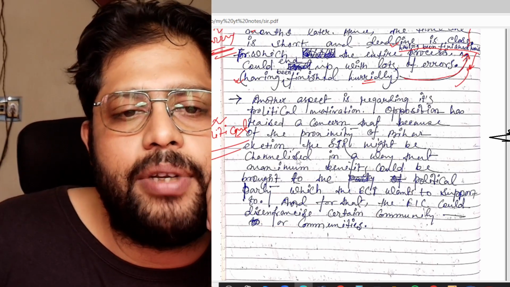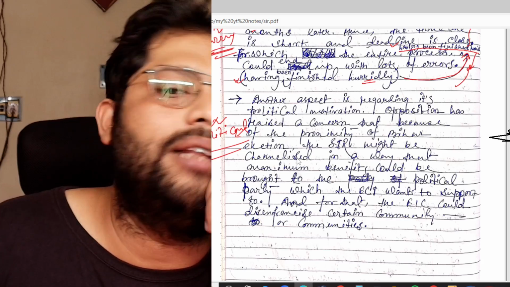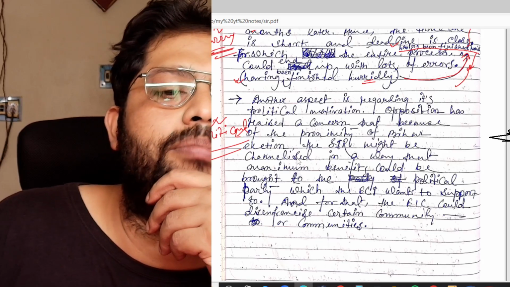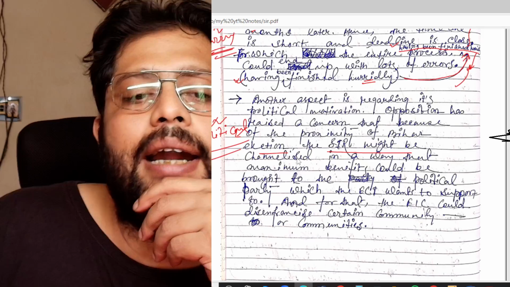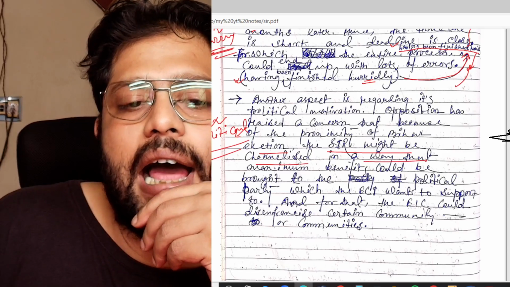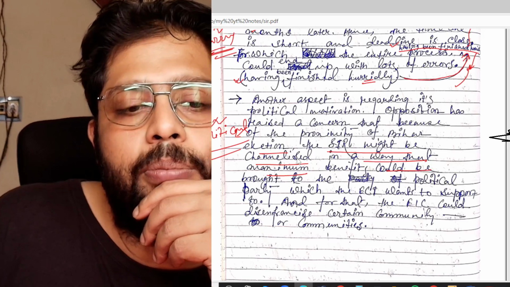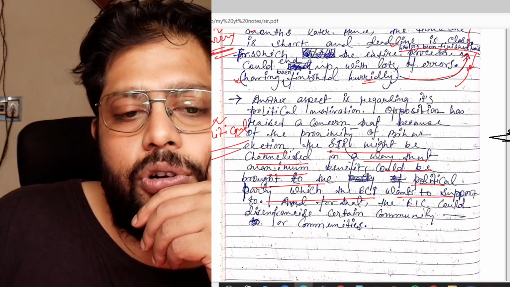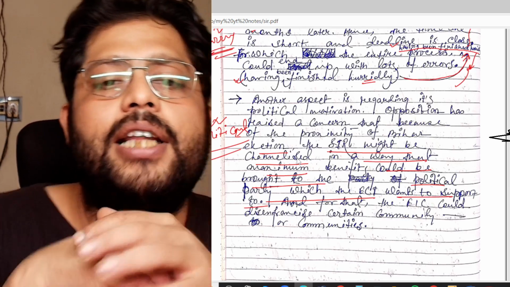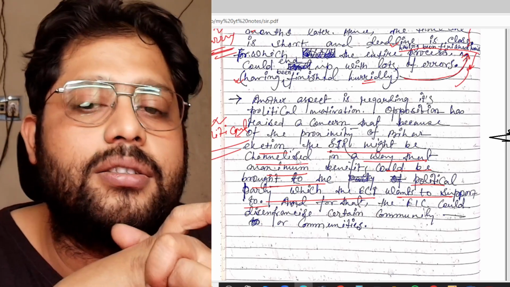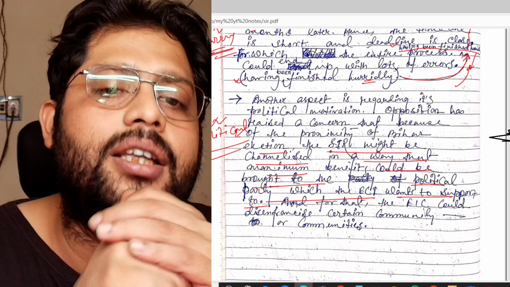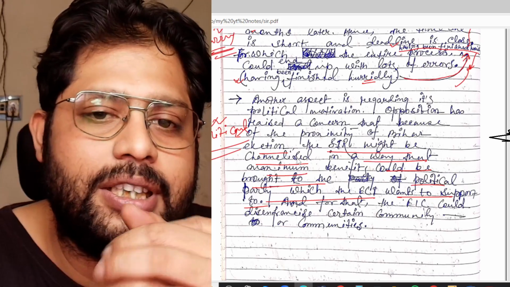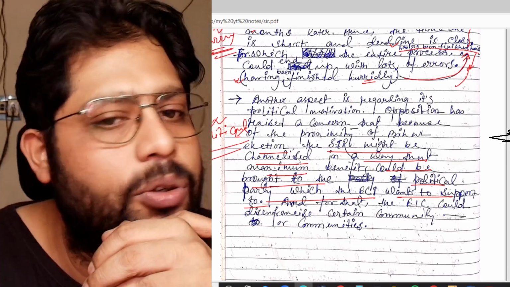So look what is happening here. Another aspect is regarding its political motivation. The opposition has raised a concern that because of the proximity of the Bihar election, the SIR might be channelized in a way that maximum benefits could be brought to the political party which the ECI wants to support. That means the oppositions are trying to say that the ECI, under the influence of BJP, may conduct this process in a way that gives the maximum benefit to BJP.